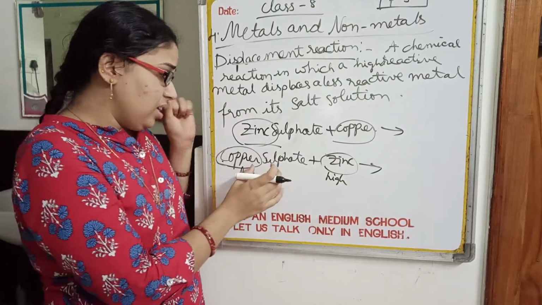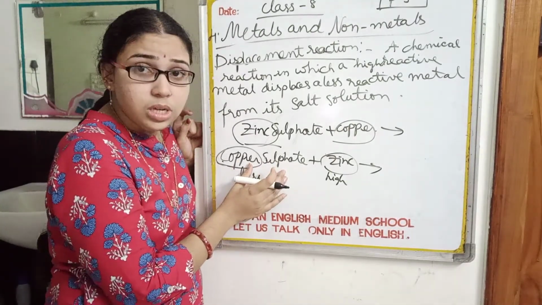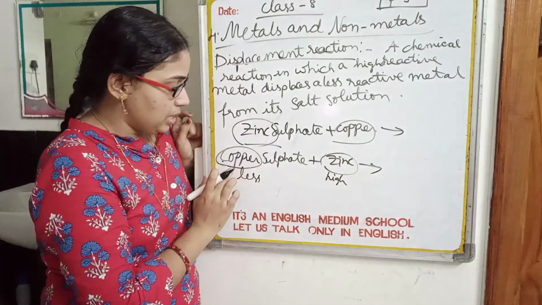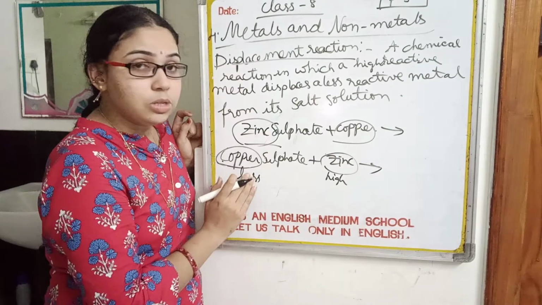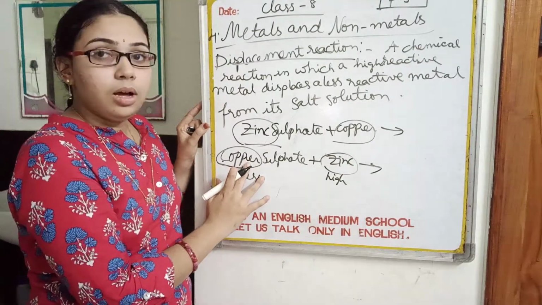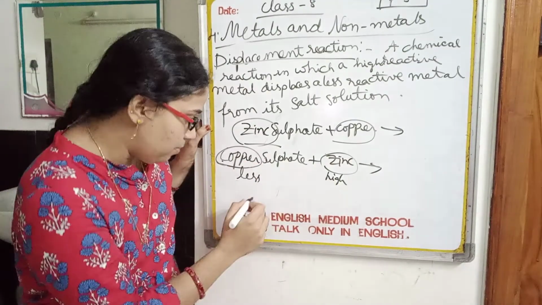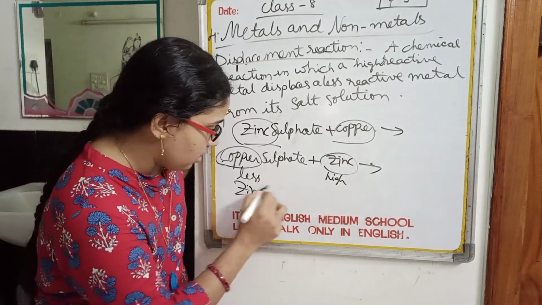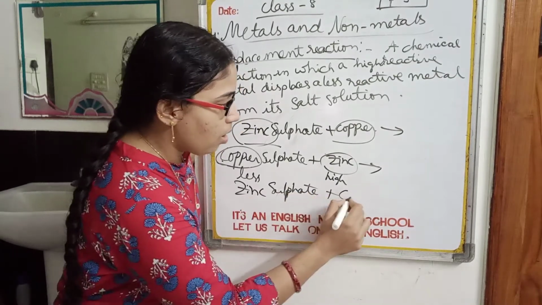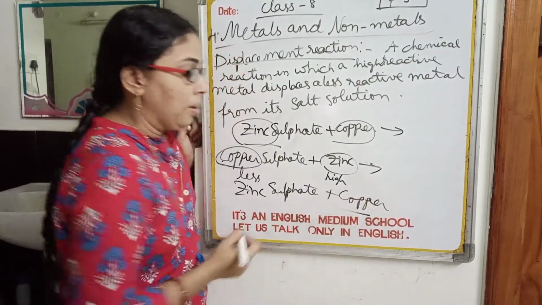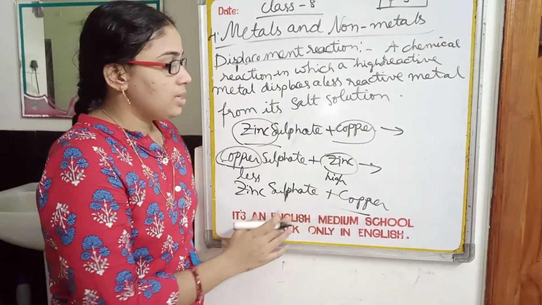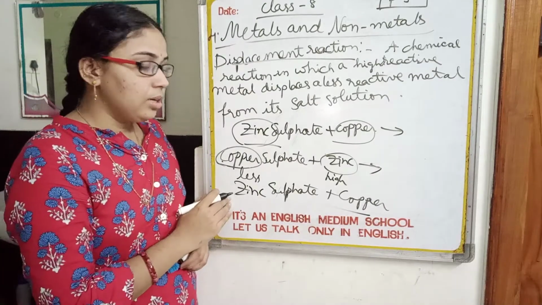Here, copper sulfate is the salt solution of the less reactive metal, and this highly reactive metal is displacing the less reactive metal from its salt solution. And it is going to occupy the place of this less reactive metal. So finally, it becomes zinc sulfate and copper is left over as a residue. So this is the displacement reaction.